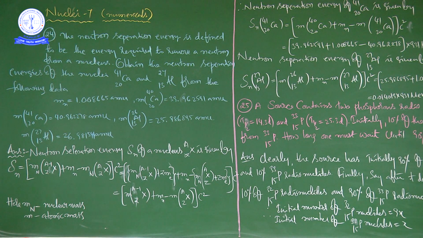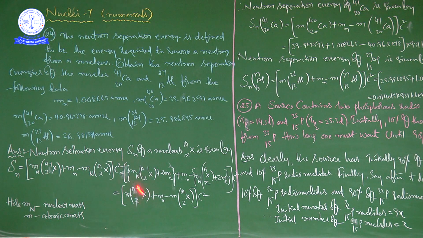That is, to find the neutron separation energies of the nuclei calcium 41/20 and aluminium 27/13, we must need this data.